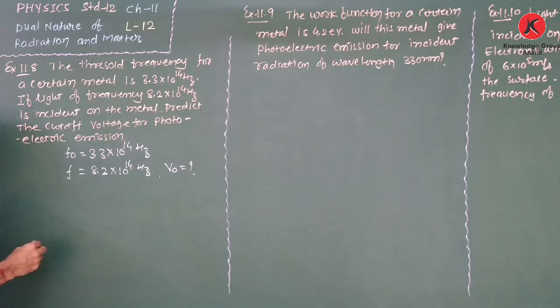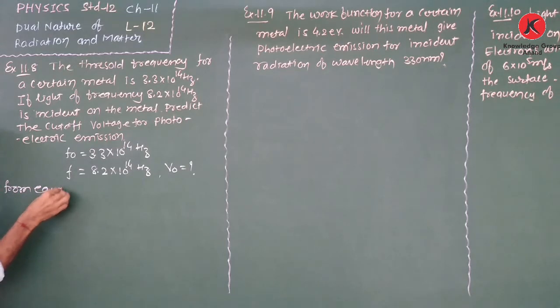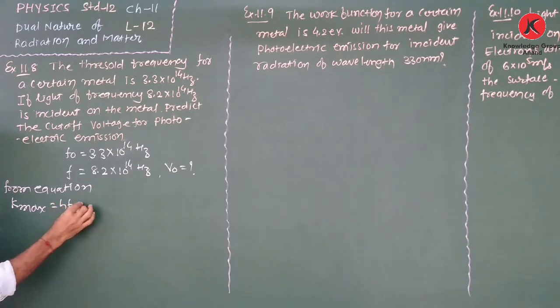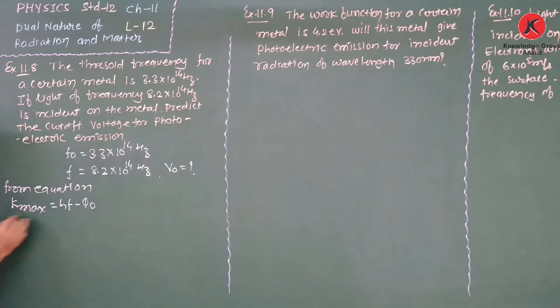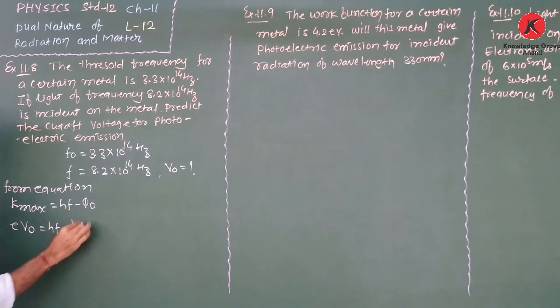So the maximum kinetic energy, that means half mv square maximum, is equal to hf minus phi 0. Now the equation: K maximum is equal to hf minus phi 0. But we know that maximum kinetic energy is eV0, and phi 0 is equal to hf0.